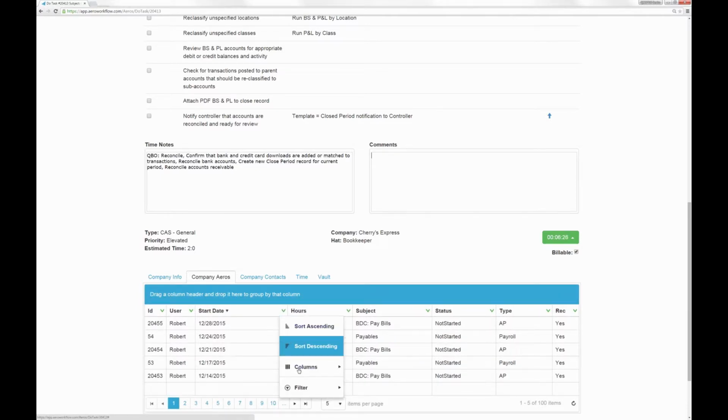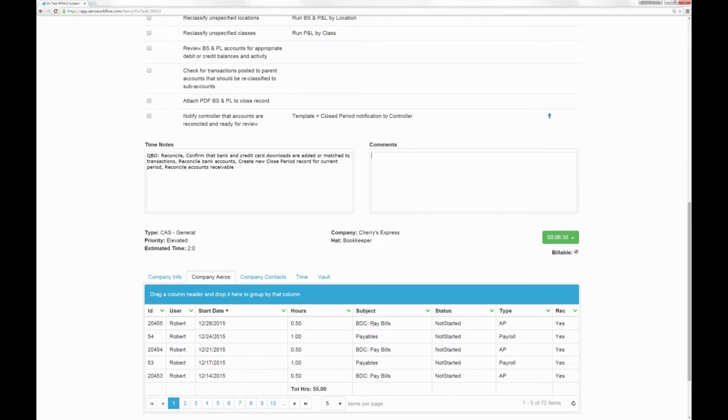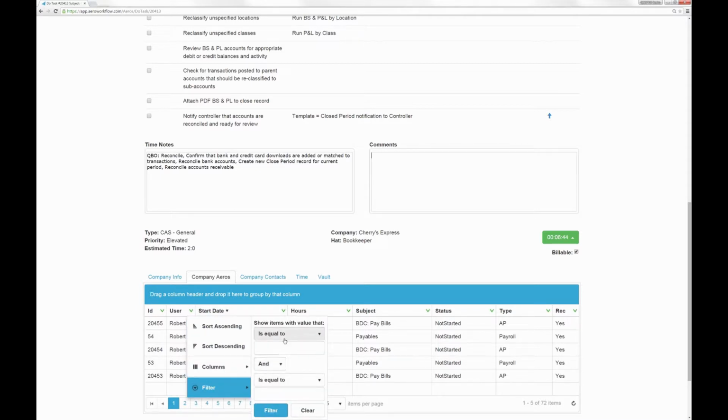You can furthermore go in and filter and say, maybe you only want to show the status of arrows that is not started. Or maybe you want to look for only the arrows that are assigned to this client that are assigned to one of your colleagues. You can look for them. Or a certain type. Maybe you're just looking for payroll related ones. So you can search for any of that in these grids.